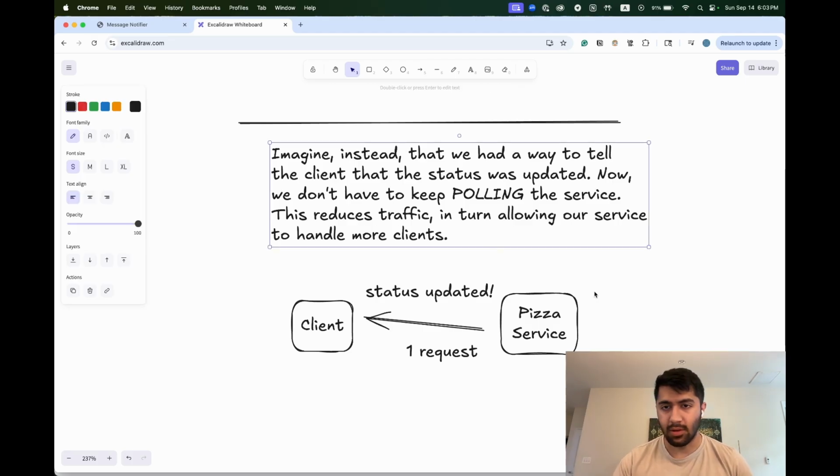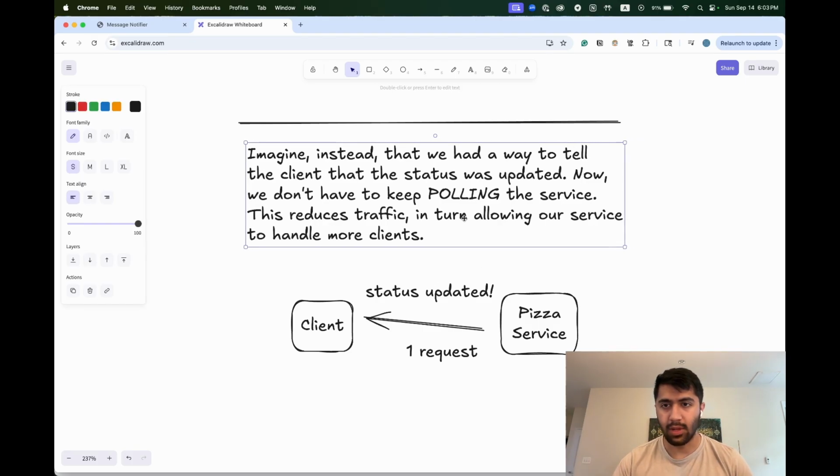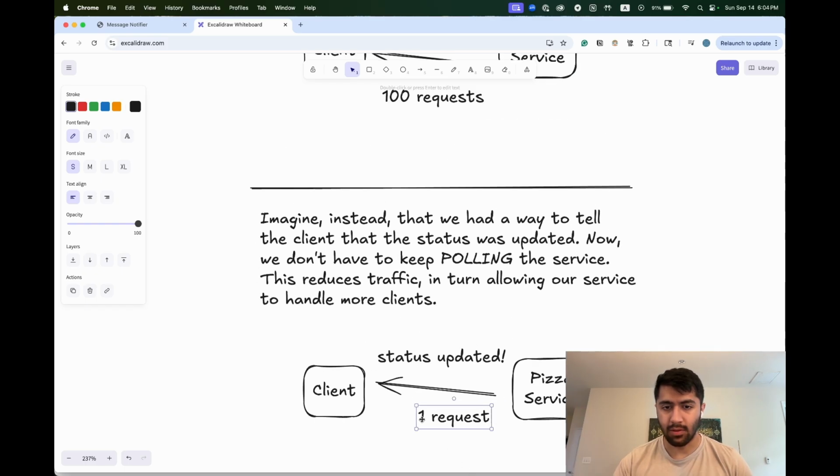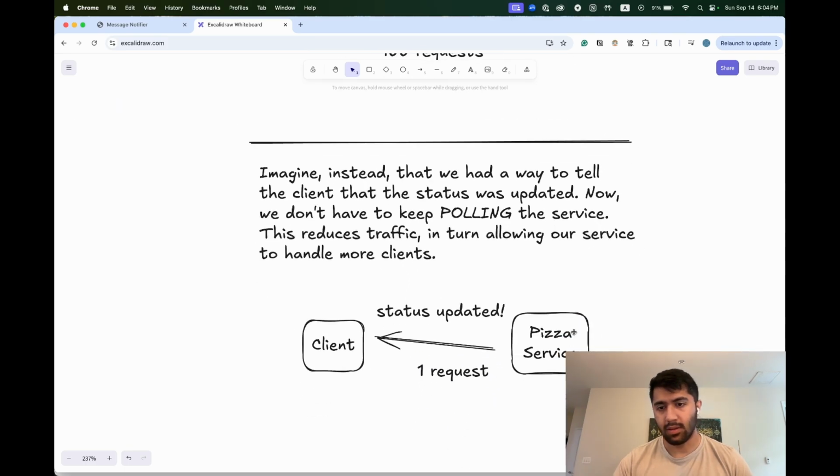So this reduces the traffic, as you can immediately see, 100 to one request. And this allows our pizza service to handle a lot more clients.